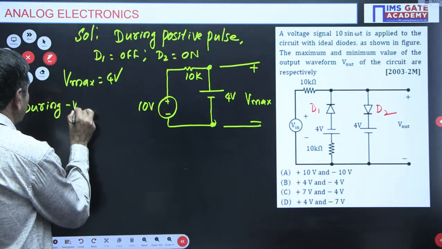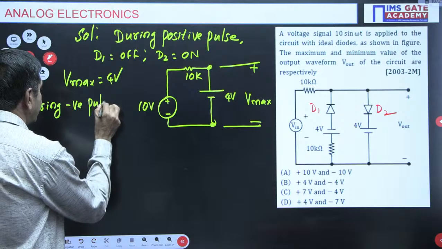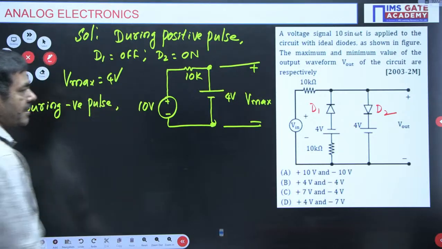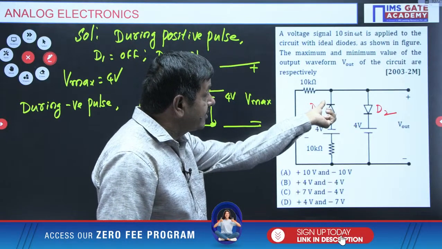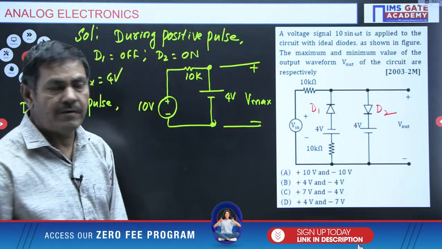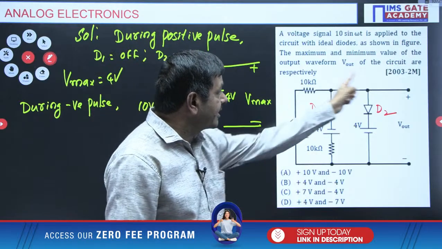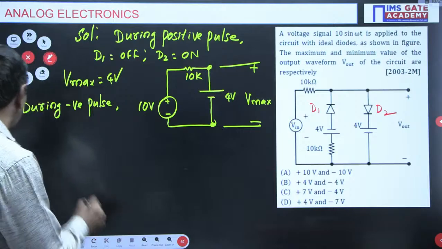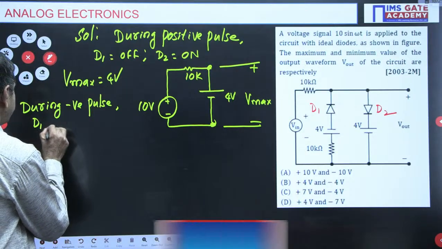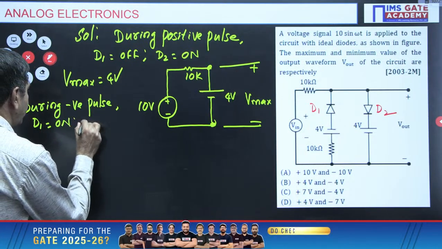During negative pulse, negative means negative is given to negative. This diode is a forward bias. D1 is forward bias. Negative is connected to the P-type semiconductor. D2 is off. I can say D1 is on, diode D1 is on and D2 is off.